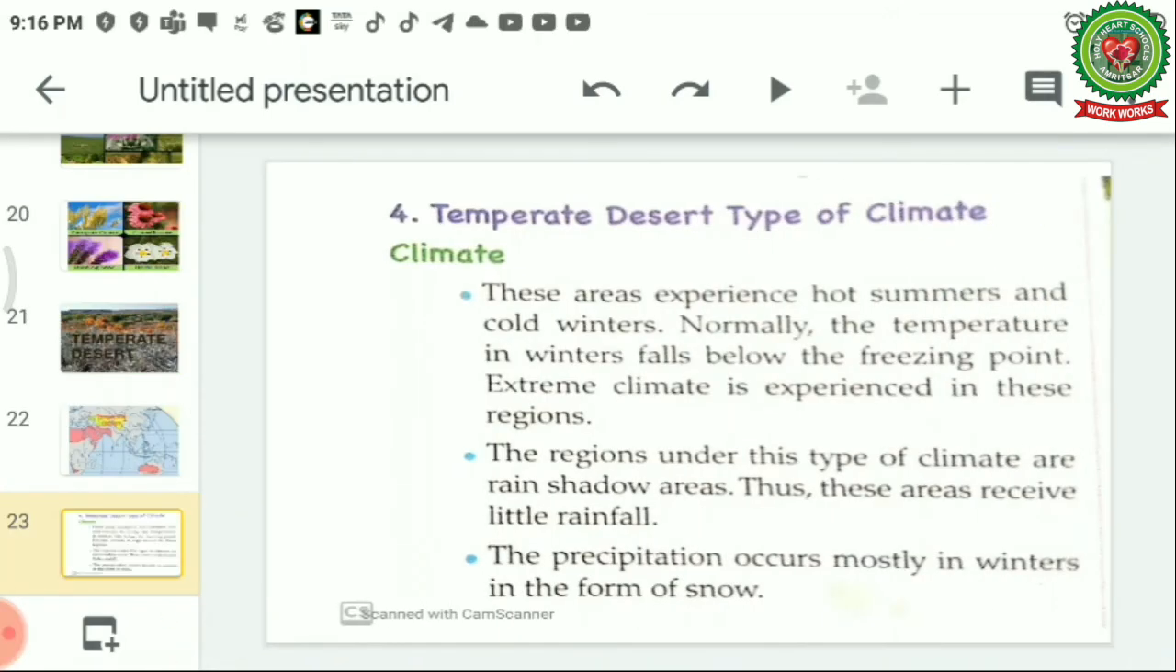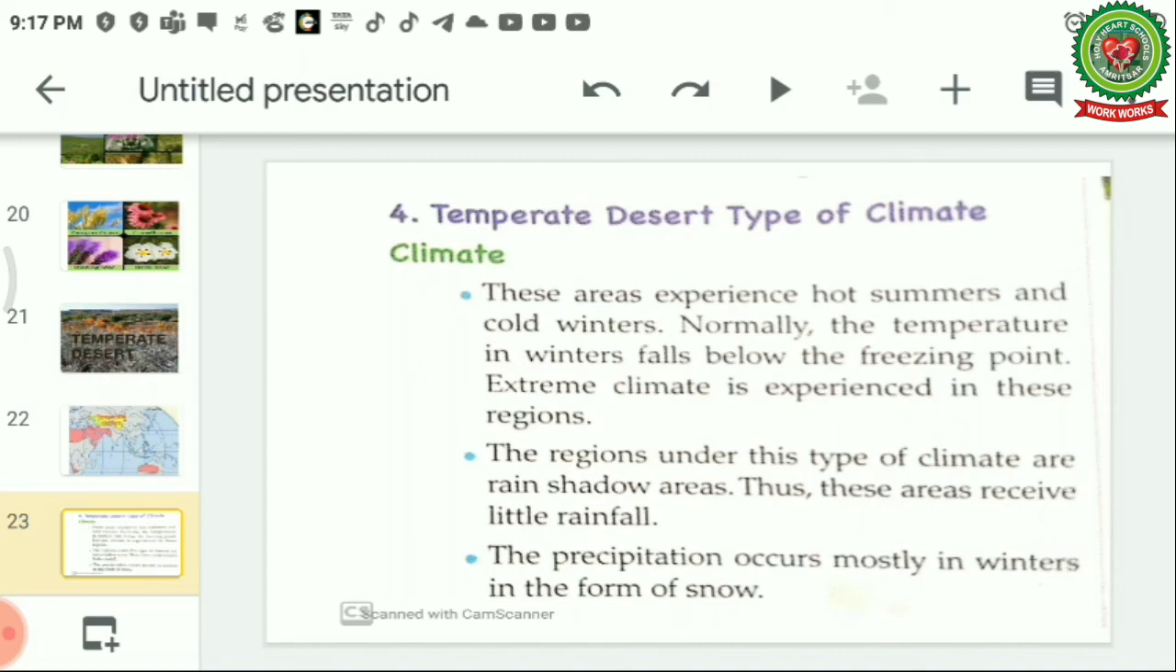Now let's read about it. Temperate desert type of climate. These areas experience hot summers and cold winters. Normally the temperature in winters falls below the freezing point because they are on high altitudes as well as high latitudes. Extreme climate is experienced in these regions.